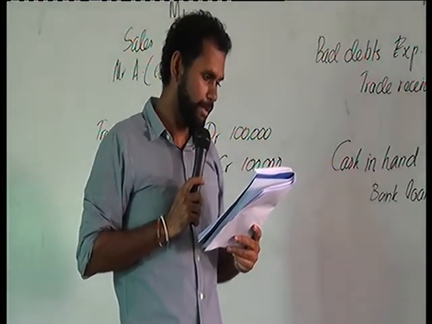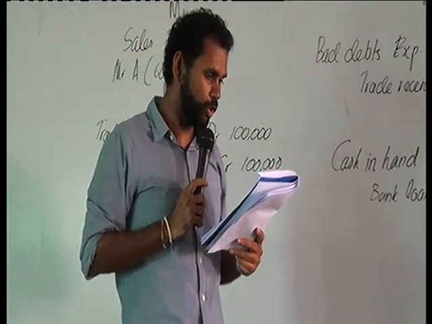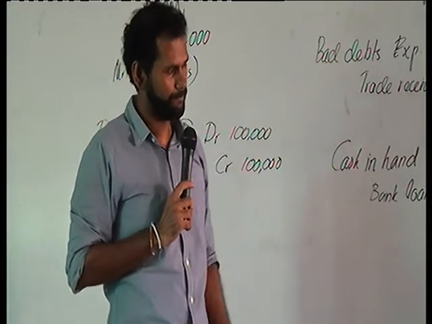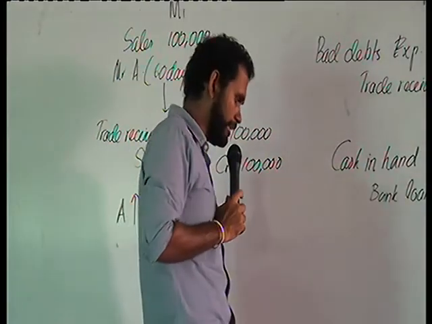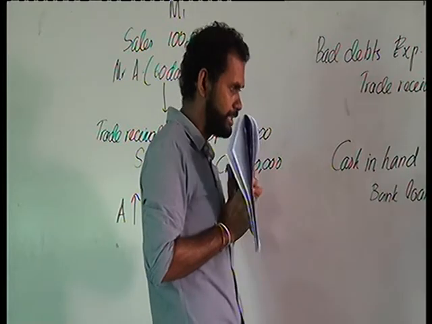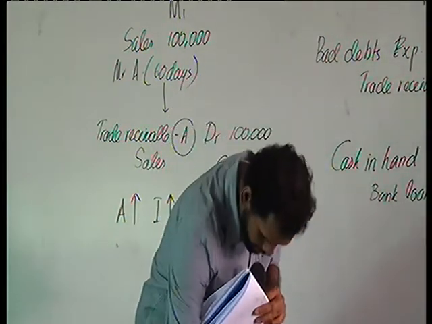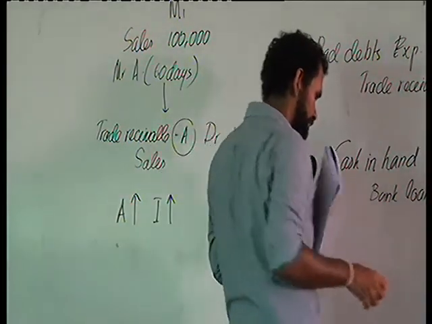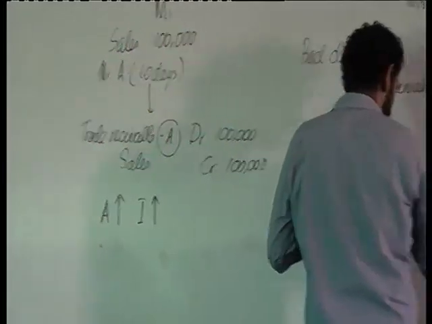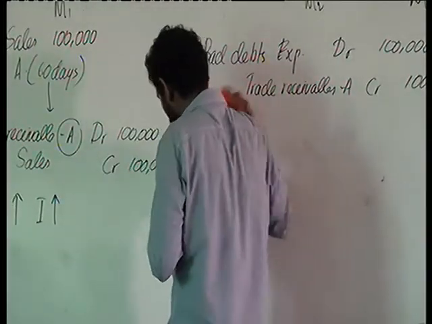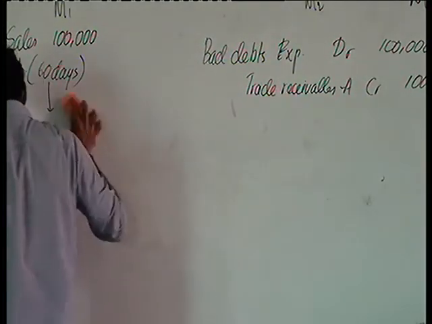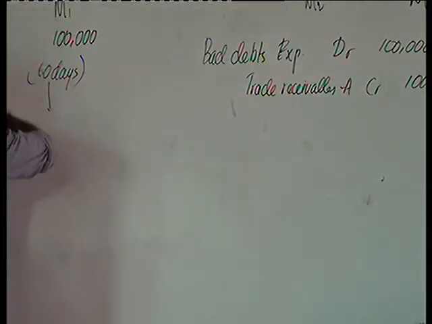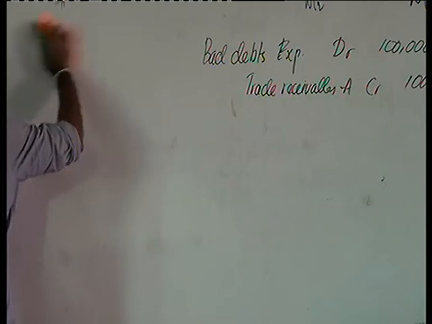Next one, paying to creditors using owner's personal cash. Now we'll see how the double entry for this would be.